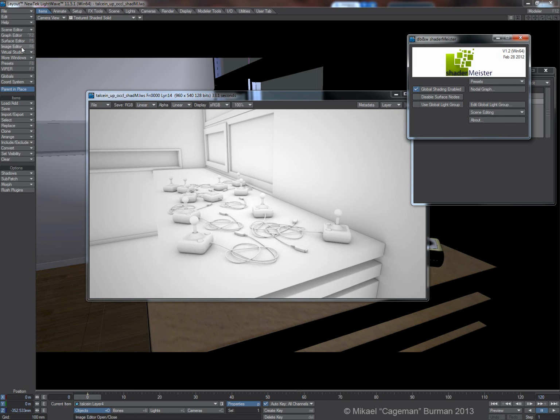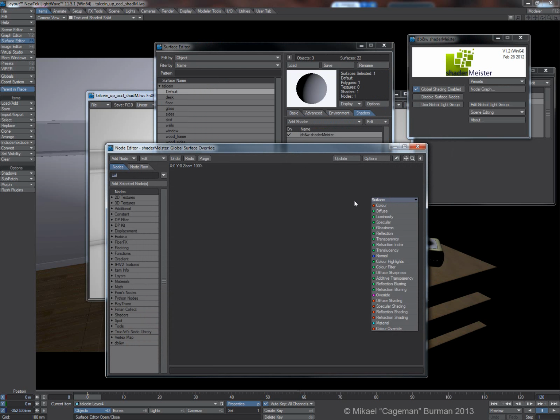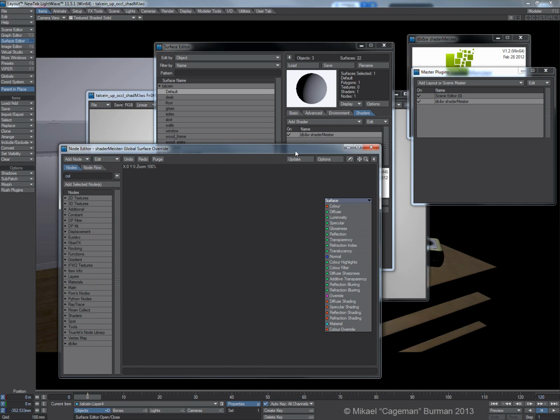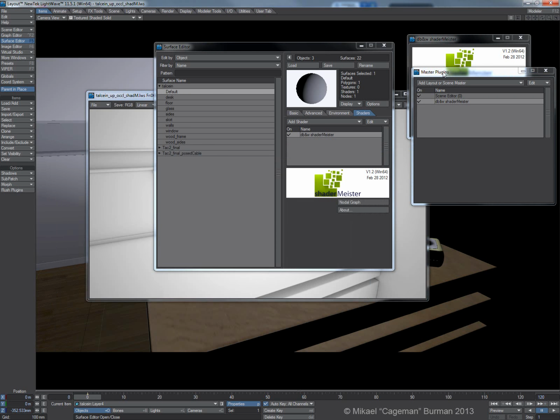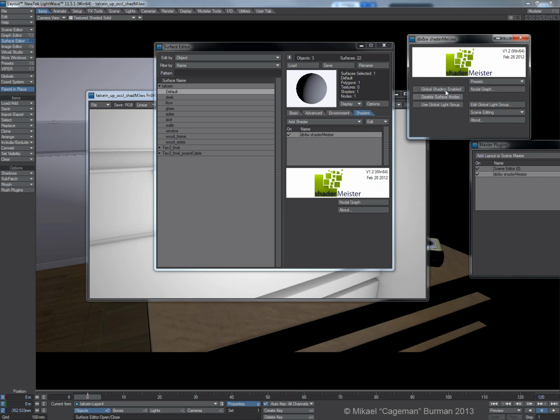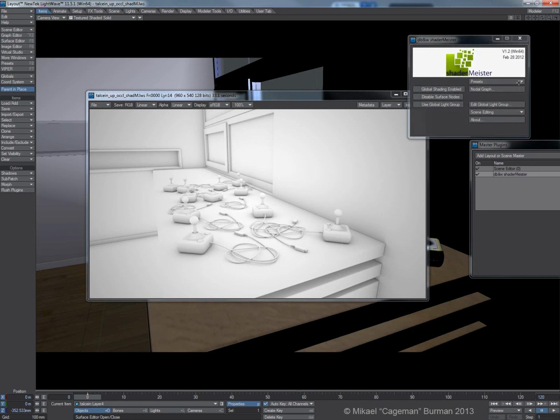It essentially just goes through each surface and adds this little shader here. And this one actually doesn't do anything. When you click on this node graph, you actually open the global node graph that resides within this master plugin. So essentially you can apply this shader, and as soon as you disable global shading enabled, it should actually render things exactly the way the original surface was set up. So let's try that.